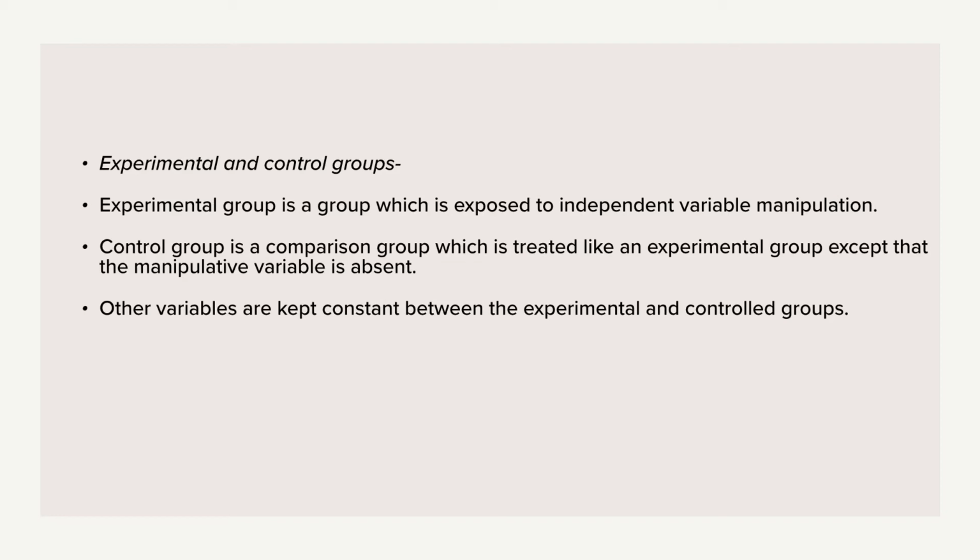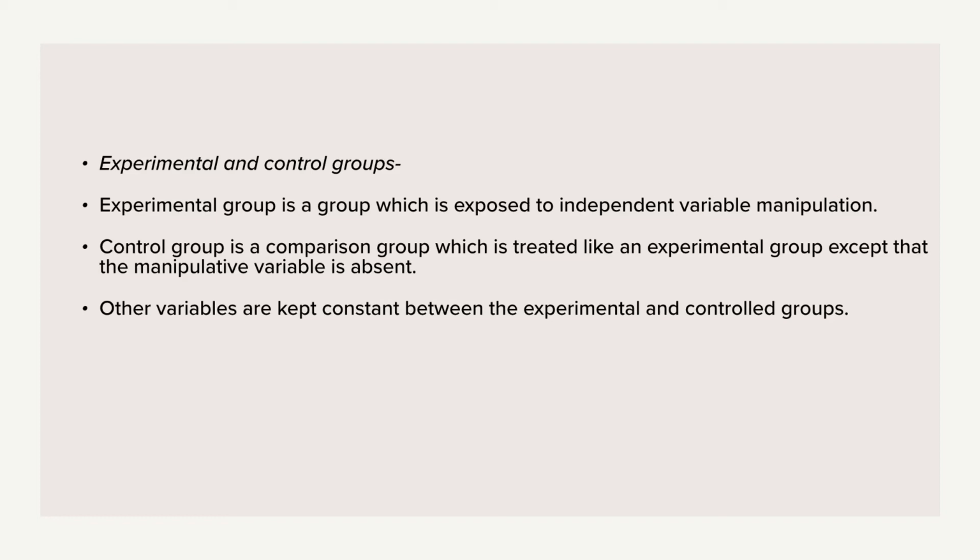Okay, the cause variable is the variable which is manipulated to get a desired result. So the dependent variable is your effect. So here in the experimental group, the members are exposed to independent variable manipulation. So in this group, the manipulation of the variable happens.